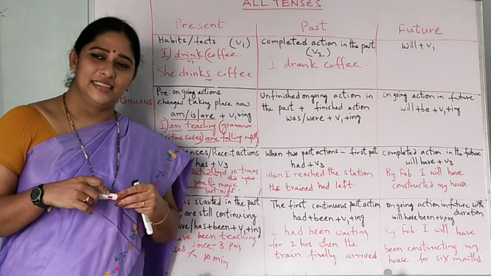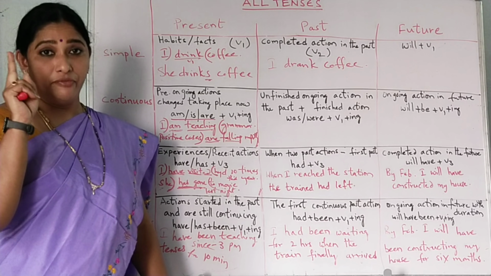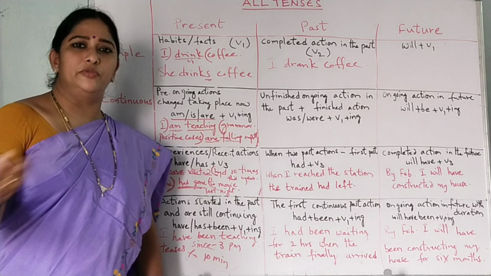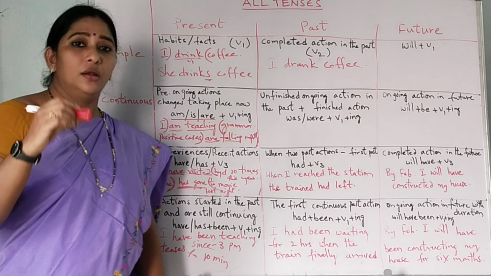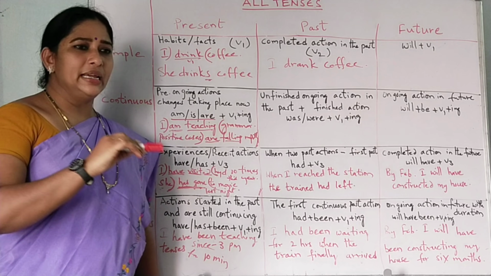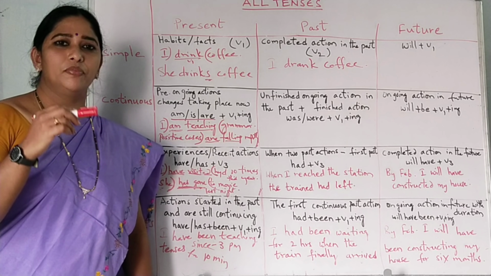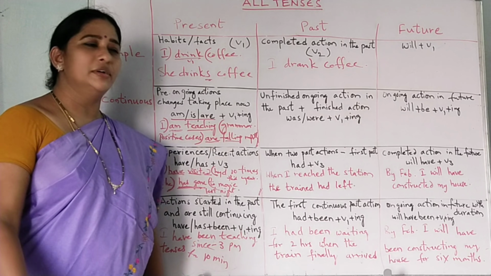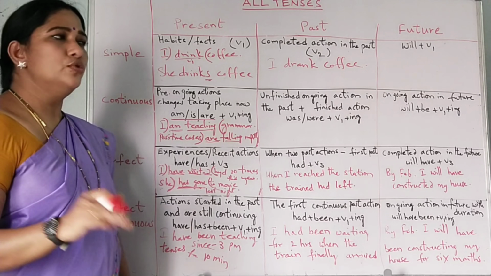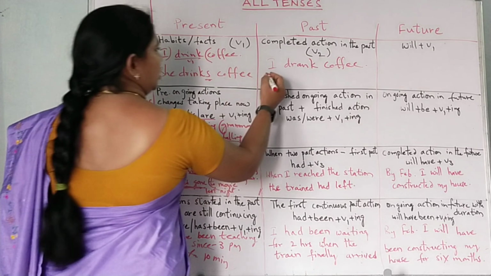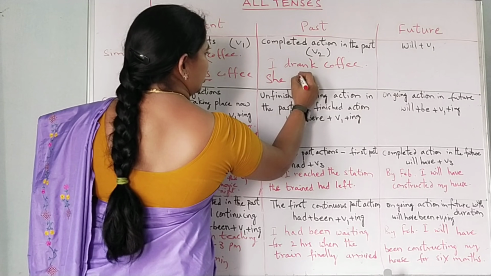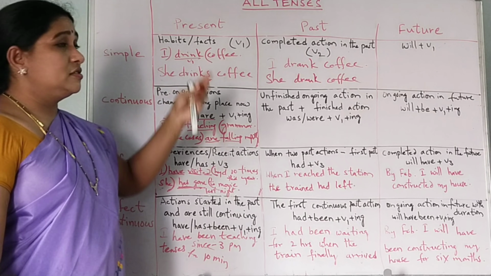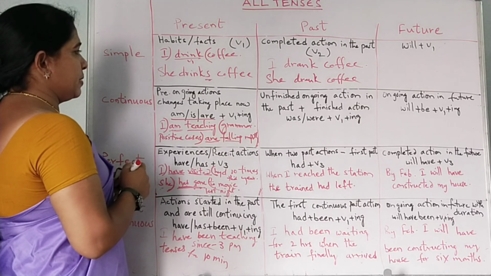Yes. You need to be very familiar with the V2 forms. Drink, drank, drunk. Irregular verbs, not adding ed at the end. Complete, completed, completed. It's easy. But coming to this one, drink, drank, drunk, you need to learn V2 forms well. I drank, she drank. If we use the third person singular, she drank coffee. No change at all. Simple past tense we can use for completed actions in the past.